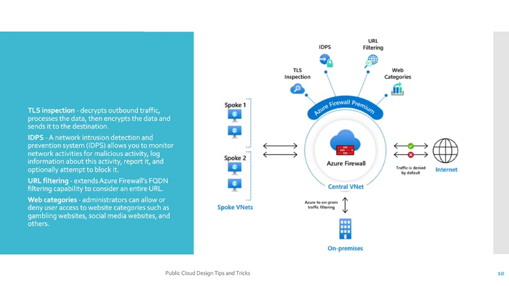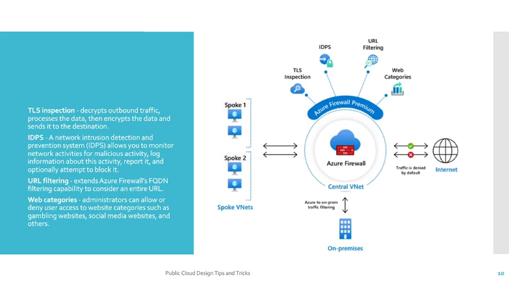Second is IDPS, a network intrusion detection and prevention system, which allows you to monitor your network traffic for malicious activity, log information about this activity, report it, and optionally attempt to block it. If you are a private organization, then you should definitely use this feature. With this, you can control malicious activity over your organization's private network.